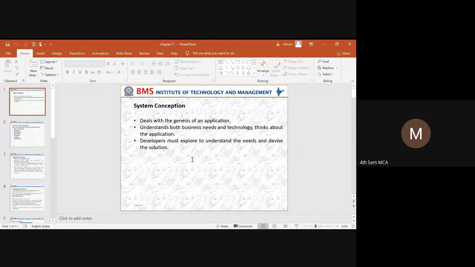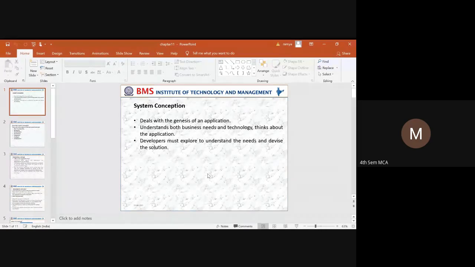Okay. So the first thing is the system conception. What do you mean by system conception? System conception deals with the genesis of an application. That means we need to identify where the problem is and how we can give a technological solution for that particular problem, either in terms of a technology, hardware devices, or in terms of an application.